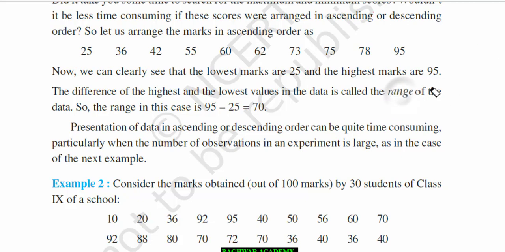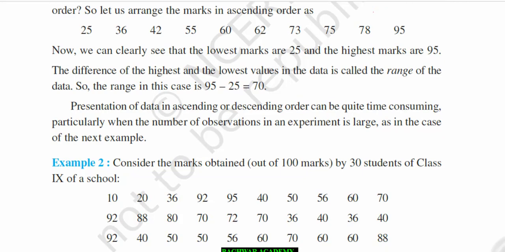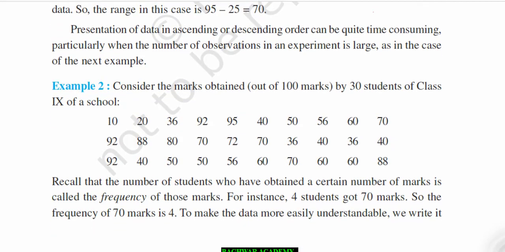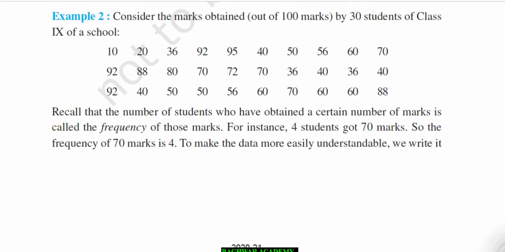And that you need to remember. Second example you can see. Consider the marks obtained out of 100 marks by 30 students. 30 students have got marks in this way. Recall, the number of students who have obtained a certain number of marks is called the frequency of those marks. So frequency means what? All these terms you have already studied before, so I don't think you should have much problem.